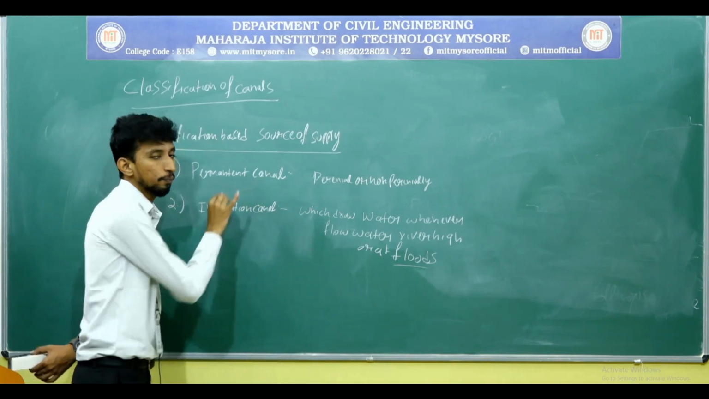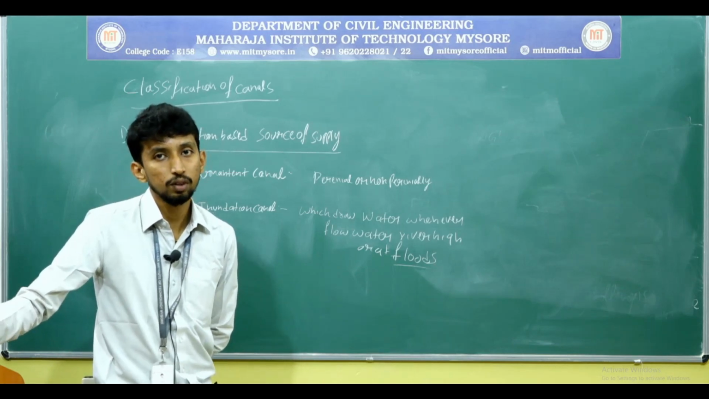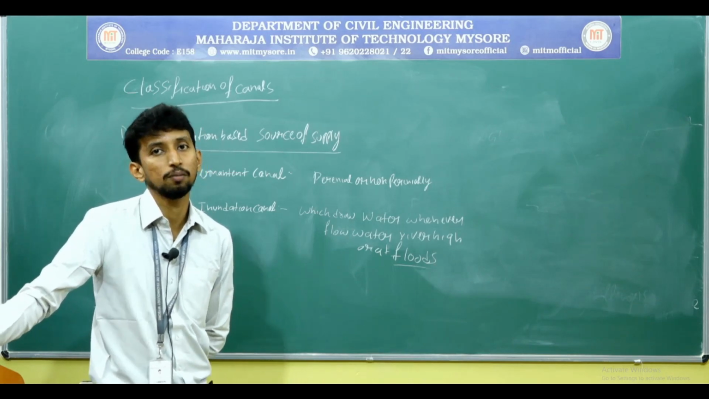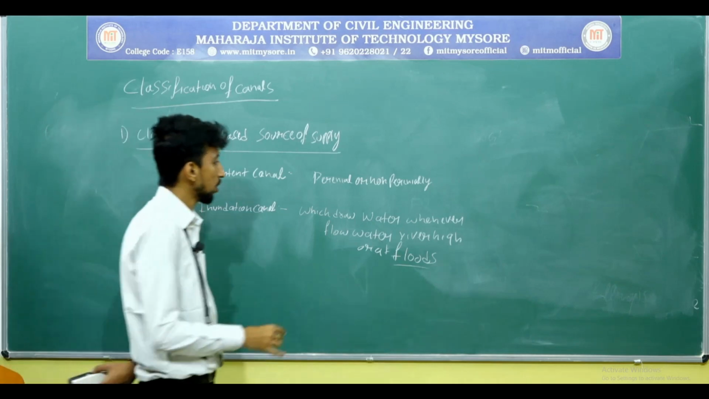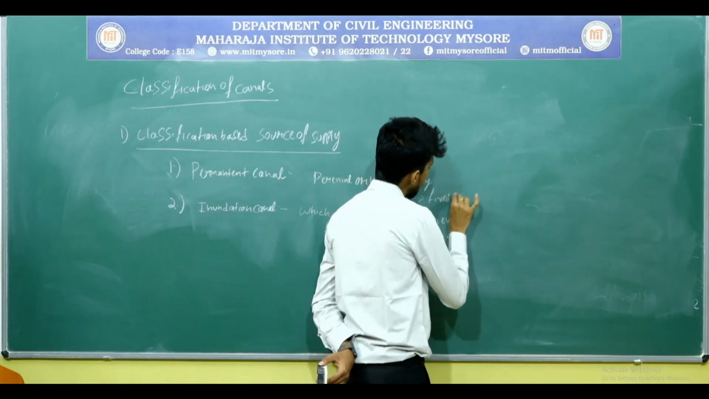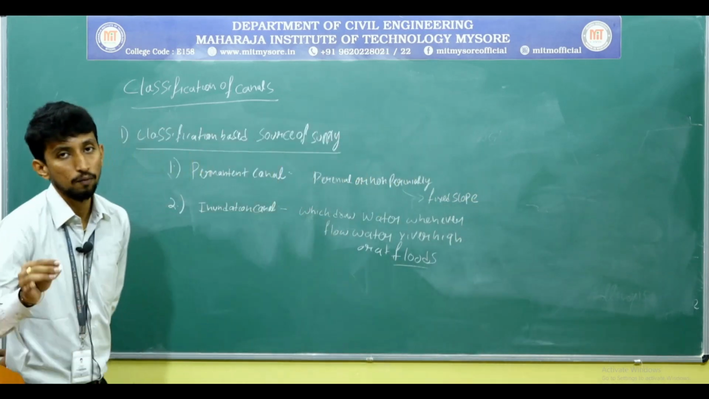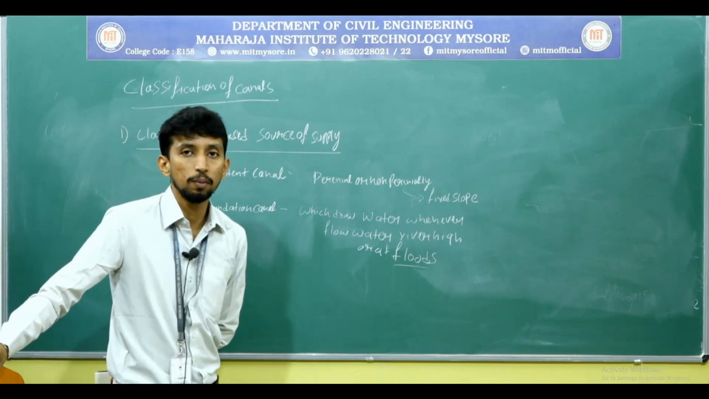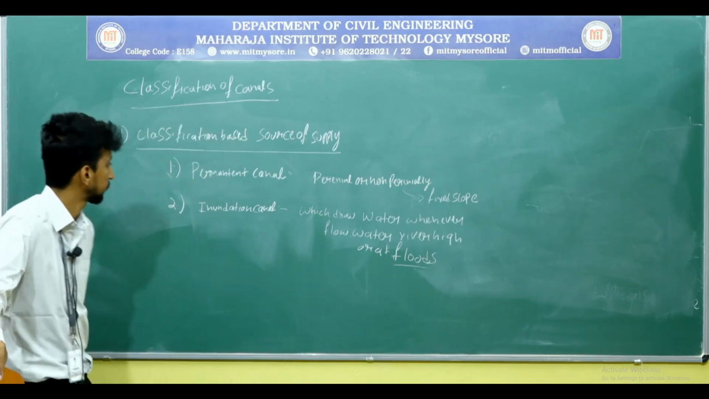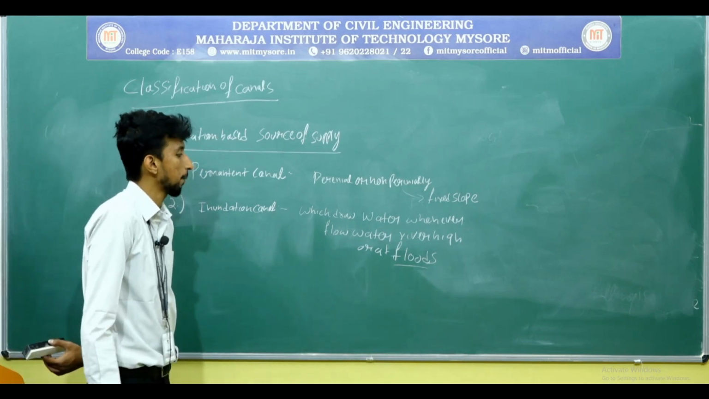Whereas in the permanent canal, at regular intervals of time we supply the water, whether perennial or non-perennial, through a fixed slope to the crop, whether it may be an agriculture field or for industrial purpose. This is the classification based on source of supply.